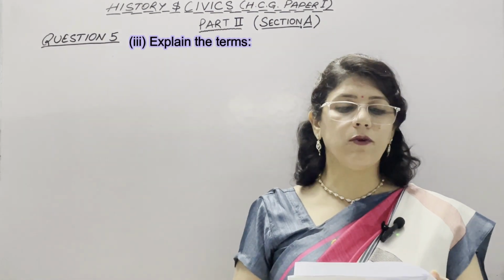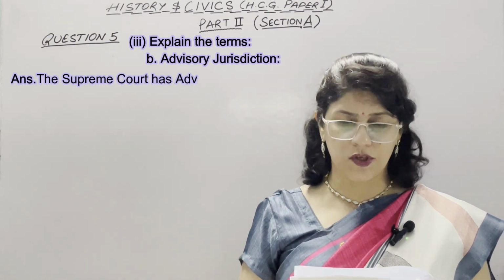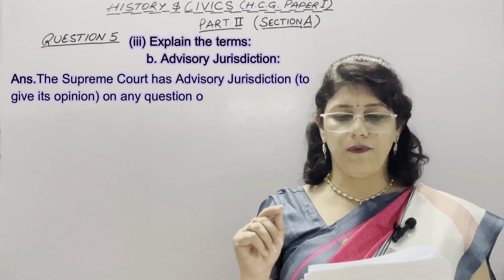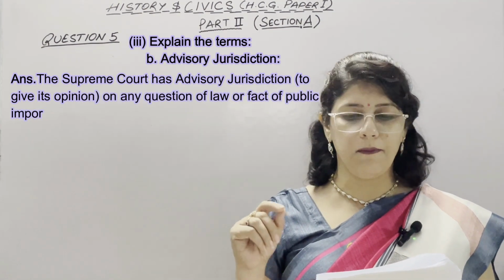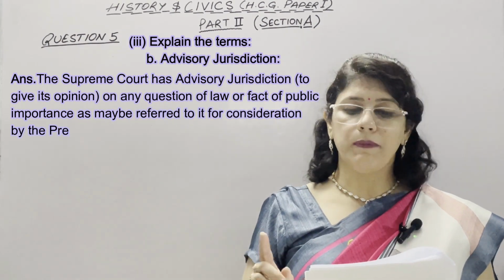Its B part is advisory jurisdiction. The Supreme Court has advisory jurisdiction. It means to give its opinion on any question of law or fact of public importance, as may be referred to it for consideration by the President.